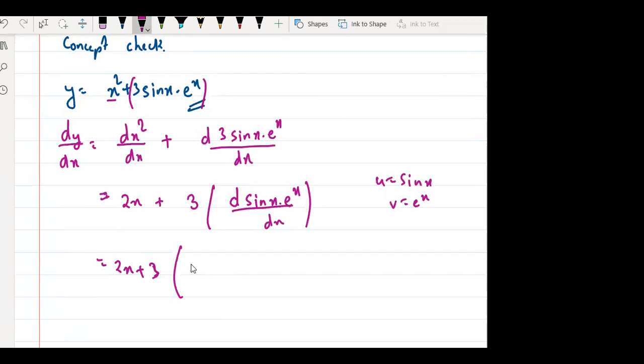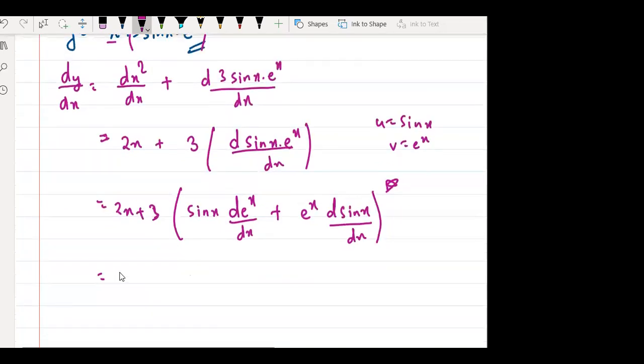So take anything, right? I'll take sin x common. Sin x बाहर रहेगा. So differentiation किसका होगा? e to the power x का. Plus अगर e to the power x बाहर रहेगा तो differentiation किसका होगा? sin x का. Clear है? हाँ या ना? ये step सबको समझ में आया? Yes, sir. ठीक है? Anyone have any doubt in this? No, sir. चलो next. So this is basically 2x plus 3.